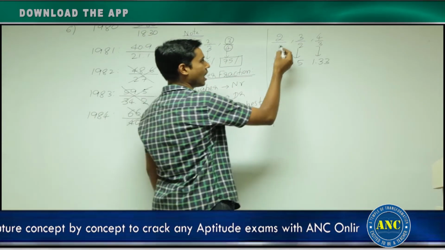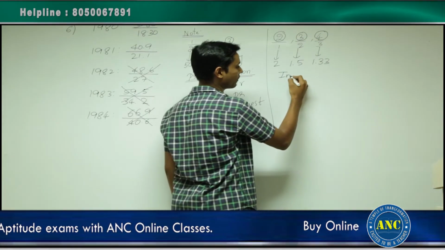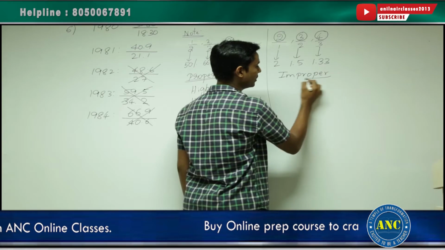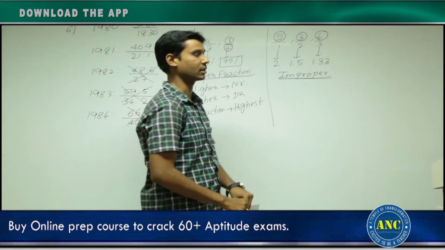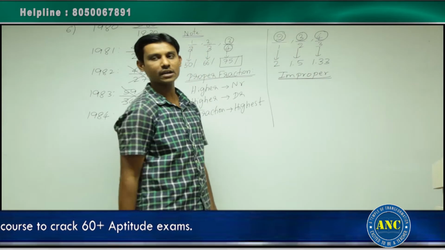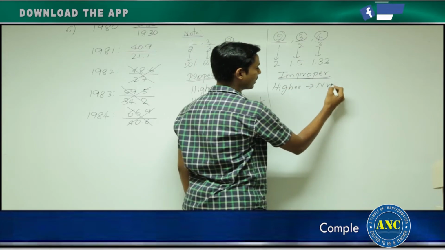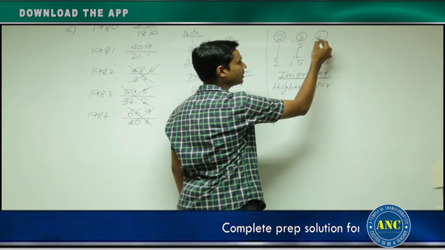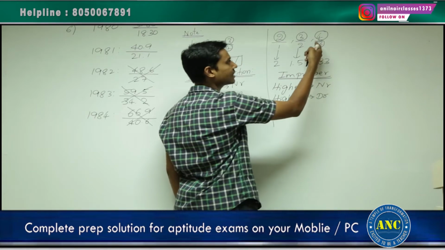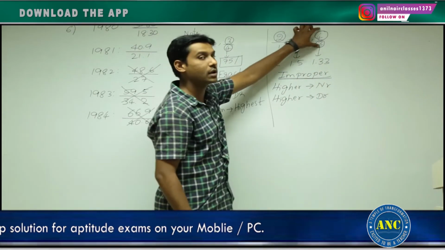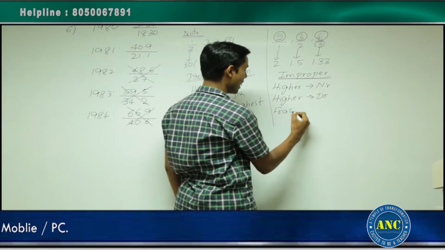If you observe here, these are all improper fractions. Among the three numerators, 2, 3 and 4, which is the highest? 4 is highest. Among the denominators, 1, 2 and 3, 3 is the highest. Higher the value in the numerator, higher the value in the denominator, that fraction will be the lowest fraction. So this will result in the fraction being the lowest.